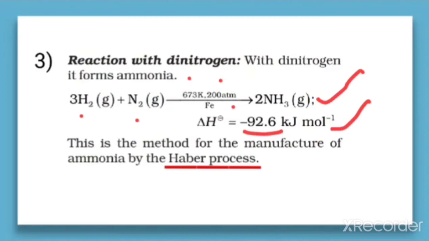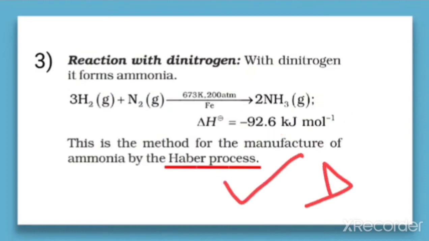This is one of the most important methods of manufacture of ammonia, and this process is called the Haber process. It is important. What is the Haber process? The reaction of hydrogen with nitrogen in the presence of a catalyst gives rise to ammonia. This process of manufacture of ammonia is called the Haber process.